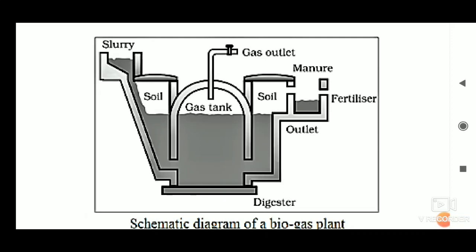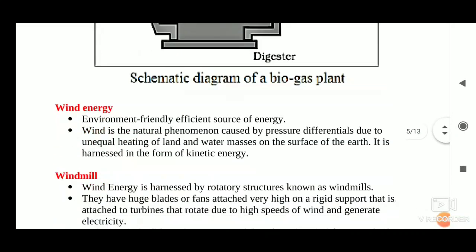The slurry left behind is removed periodically and used as excellent manure rich in nitrogen and phosphorus. The large-scale utilization of bio-waste and sewage material provides a safe and efficient method of waste disposal besides supplying energy and manure. That's why biogas acts as a boon to the farmers.